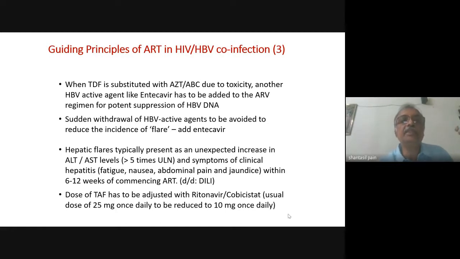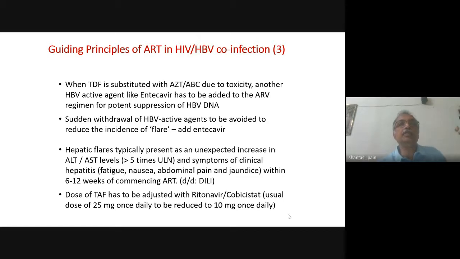Now, when TDF is substituted with AZT or abacavir due to toxicity, another active agent like entecavir has to be added to the ARV regimen for potent suppression of HBV DNA. Again, this is very, very important. You have started treating the patient with tenofovir, lamivudine, dolutegravir, or tenofovir, lamivudine, efavirenz. After some time, we all know that tenofovir can have renotoxicity in the form of tubular dysfunction, Fanconi-like syndrome. So the patient develops TDF toxicity.